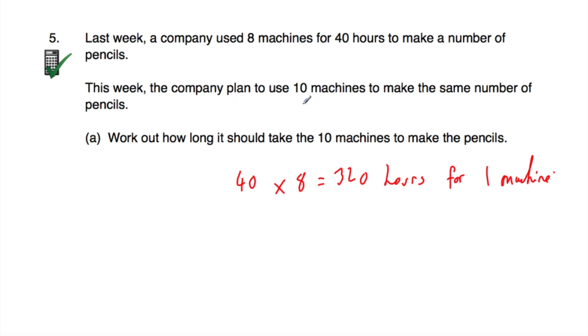Now this week they're planning to use 10 machines, so that'd be 10 times less amount of time. So if we divide the 320 by 10, because it's 10 machines rather than one machine, that'll be equal to 32. So it would take 32 hours this week.